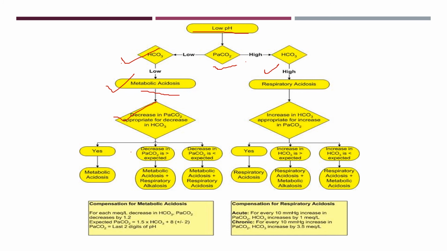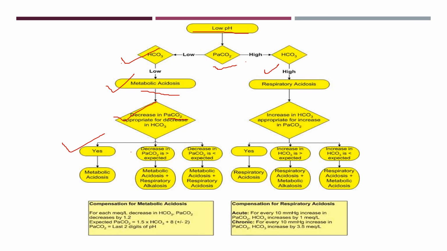Now we have to look at whether this decrease in PaCO2 is within the expected range, or it is more, or it has not been reduced. These are two important things we have to notice. How much decrease is expected?